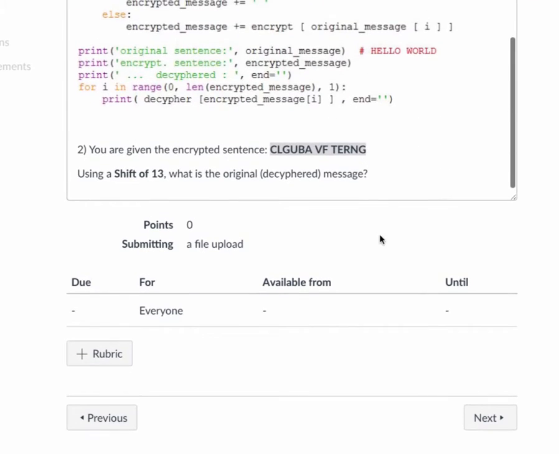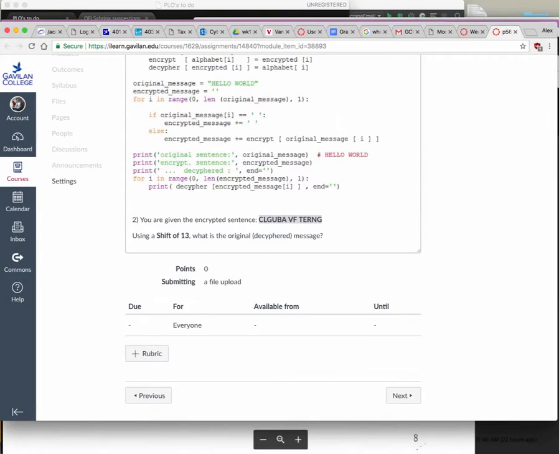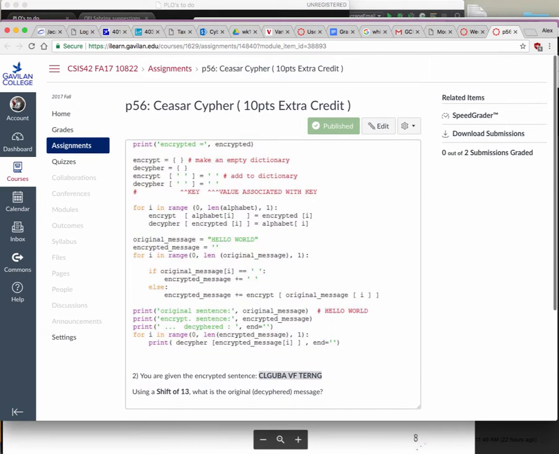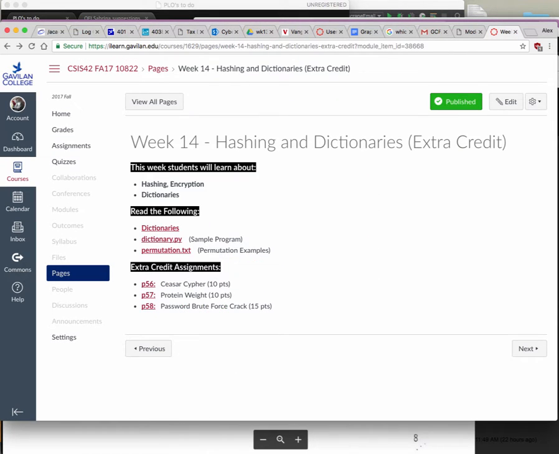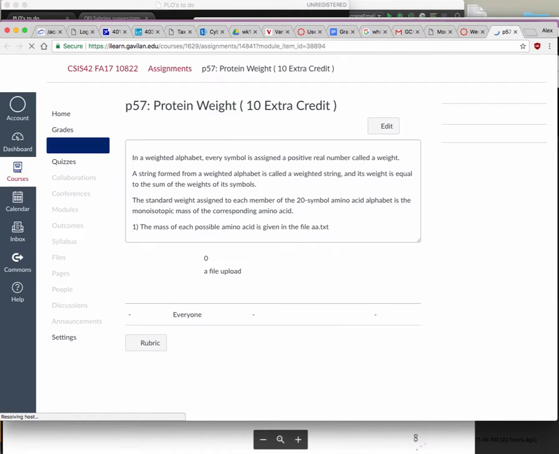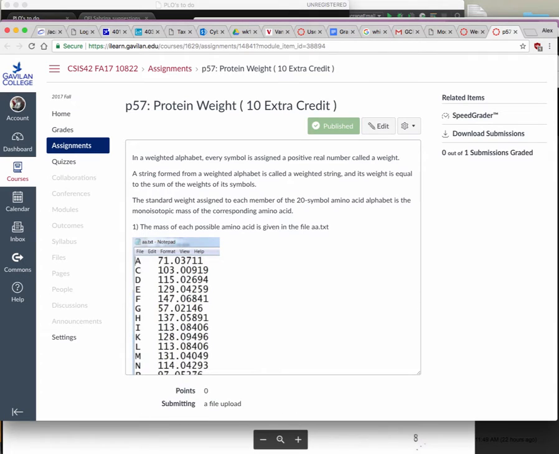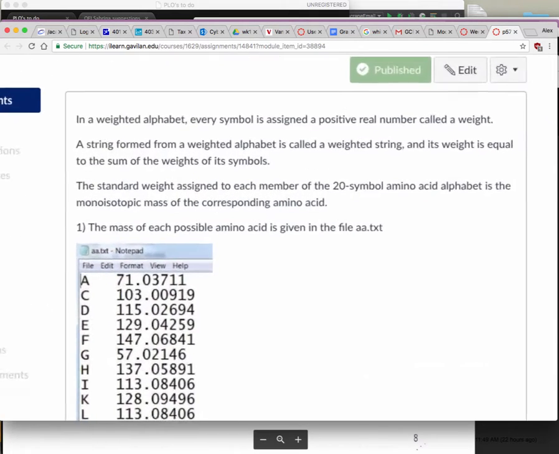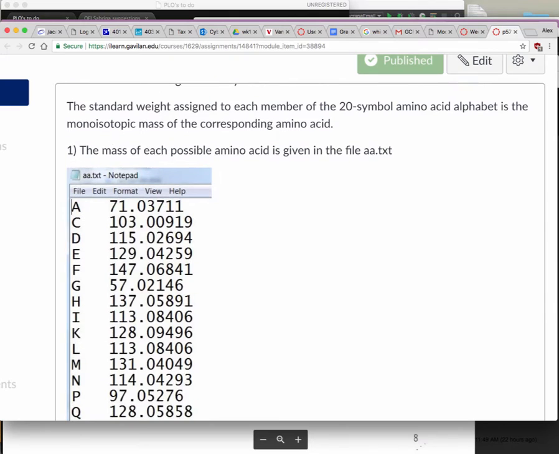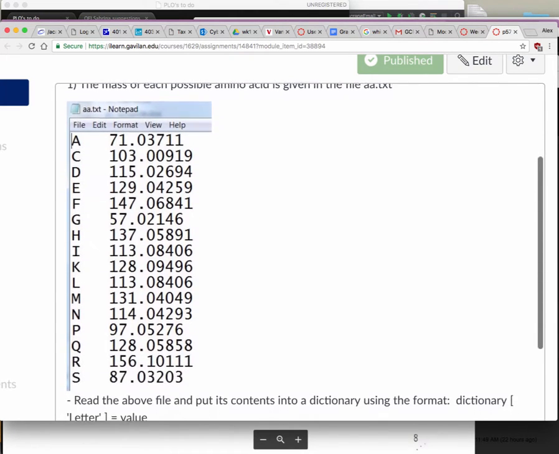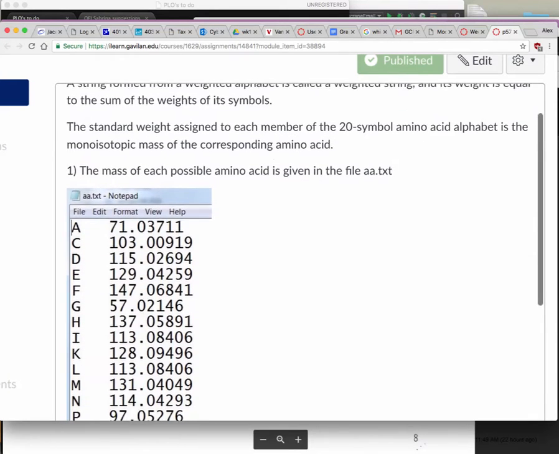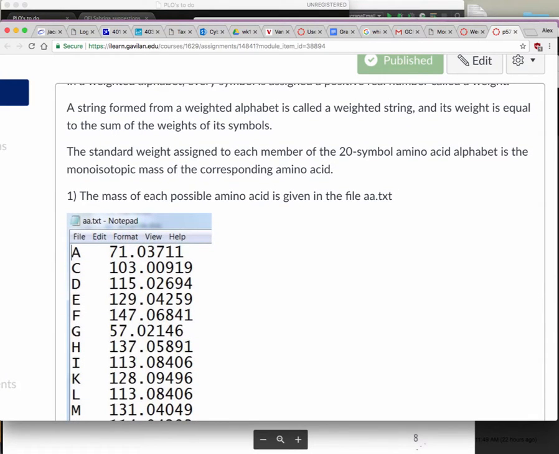Yeah, that's this piece of the puzzle. The other thing that I have for today is protein weight. All right. And it's another practical application of dictionaries, right? So if you don't know, these are the different amino acids, and those are the letters for the amino acids. Using these amino acids, you can build protein strings, right?